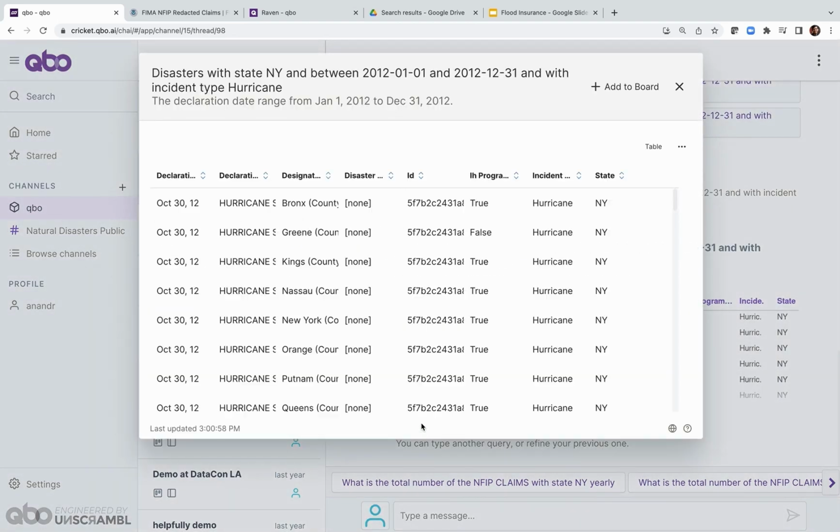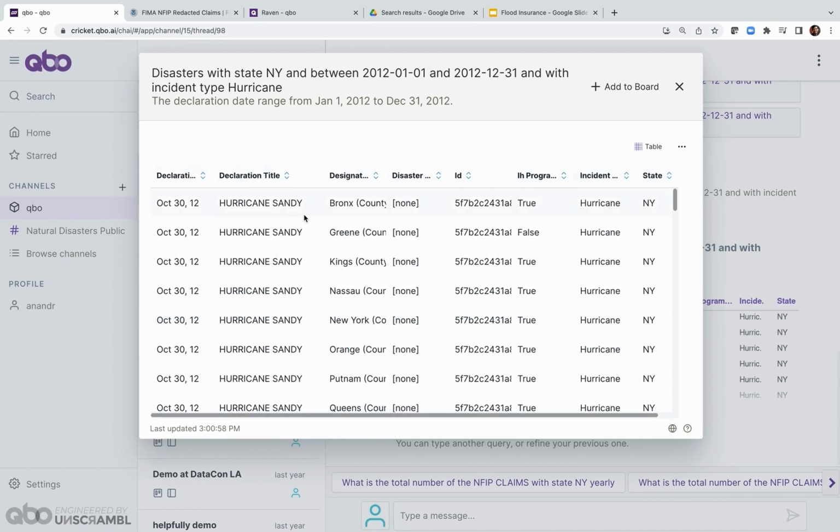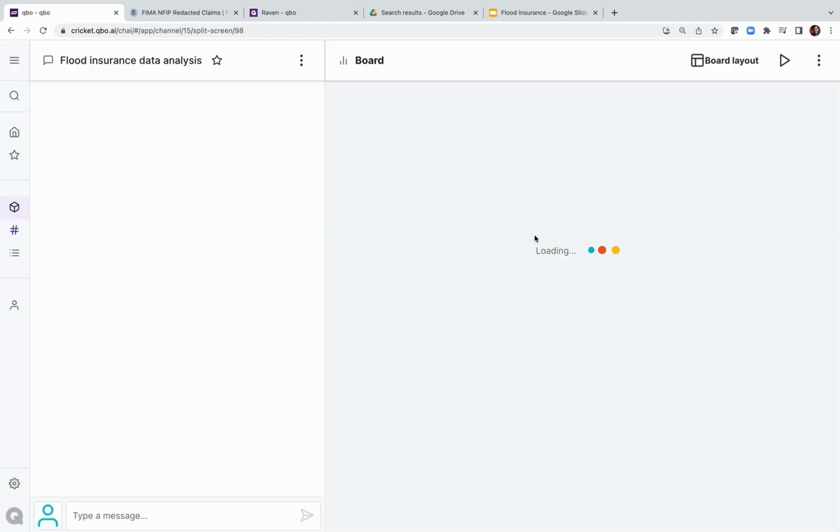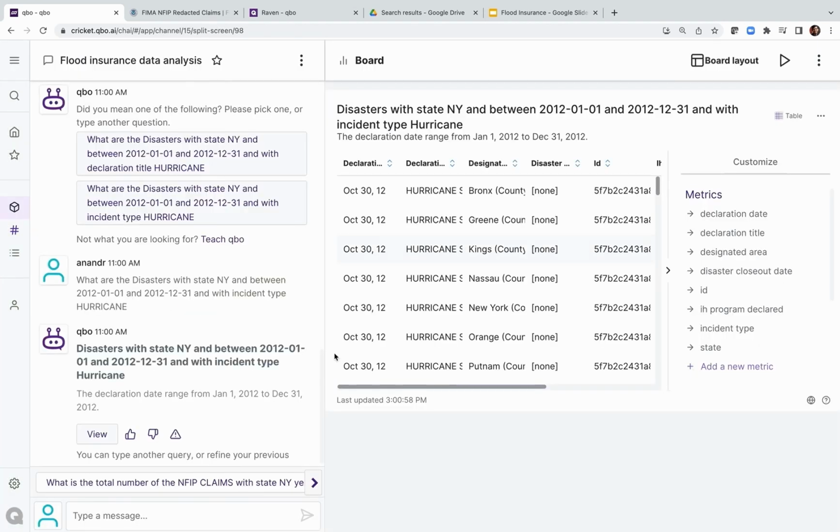So when we zoom in over here, we see a lot of these are related to Hurricane Sandy. Each individual row corresponds to one declaration, from Bronx, from Kings County, Nassau County, New York County, and so on. So that's what the data is about. This looks interesting, so I'm going to add this to a board. A board is a collection of interesting findings or interesting charts that I uncover while I explore the data.